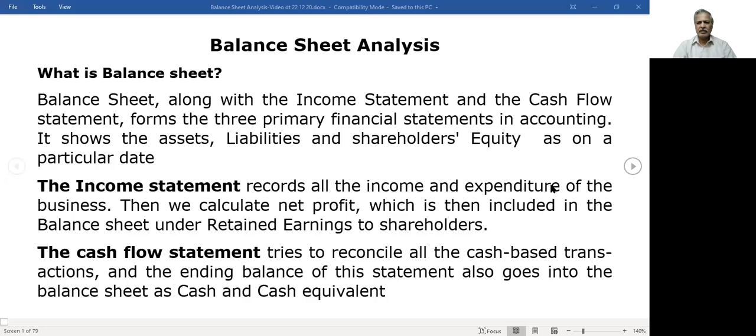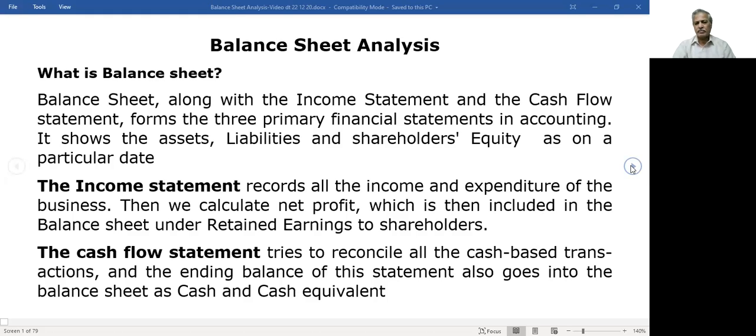So here what I have given is a balance sheet. Balance sheet you know now. Income statement is profit and loss account or quarterly statement, that is income statement. See, at the end of the year, in the income statement, we arrive at the net profit. And the net profit is the amount which is transferred to the balance sheet. So the connection between income statement and the balance sheet is that the net profit arrived at in the income statement is transferred to the balance sheet.